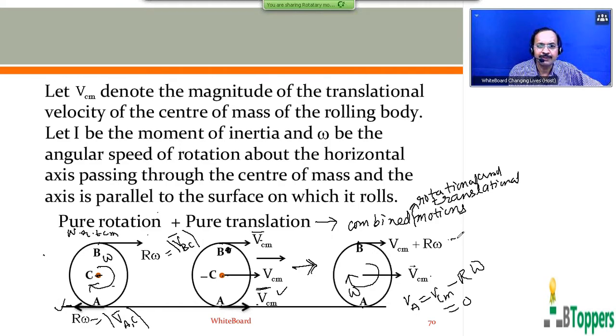That can be written as 2 Vcm in case of pure rolling motion with no slipping. I'm sorry, pure rolling motion with no slipping. You can write this as equal to Vcm. So those who are writing the notes, please take a pause and finish writing the notes. I would like to show you the continuation for this.